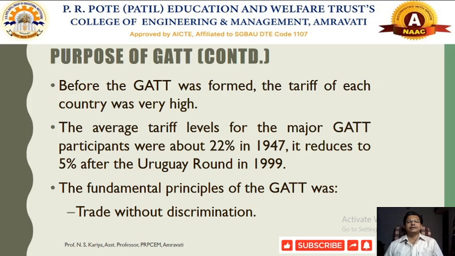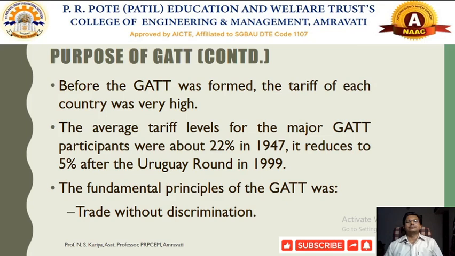India being a developing country, the countries trading with India were primarily not in favor of reducing the tariff towards developing countries like India. So we came to know that the tariffs of various countries were very high. In 1945 there was a 25% tariff charged to the other member countries, which was reduced to 22% in 1947.